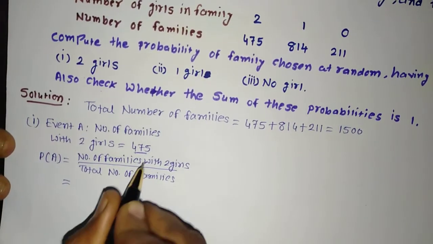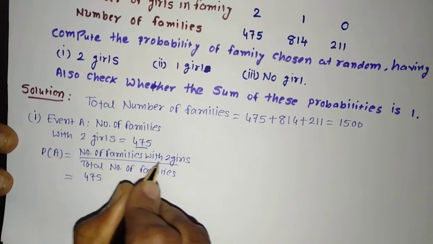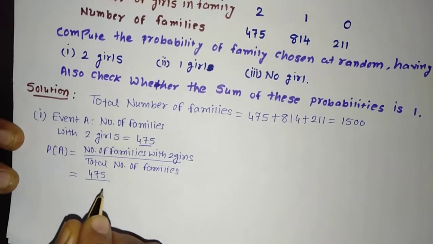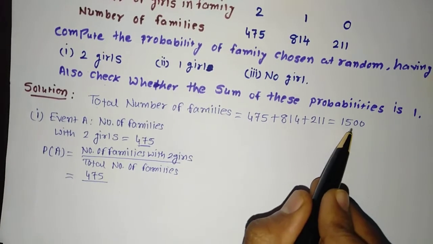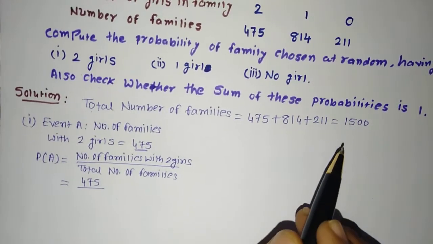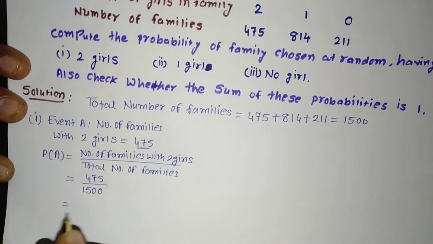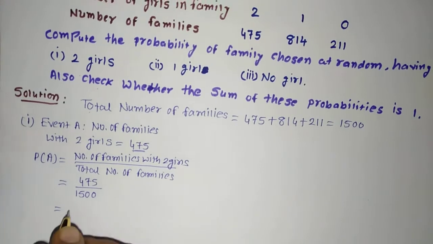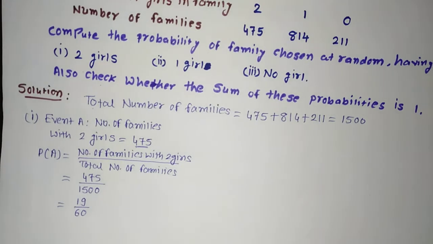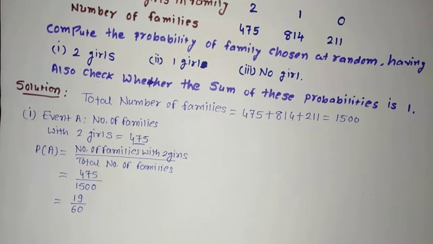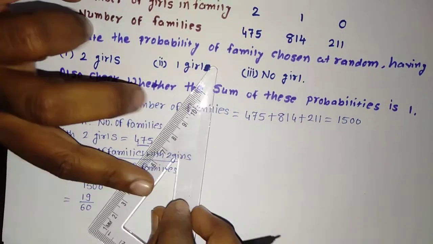Number of families with 2 girls is 475, so I will write it here in the numerator, divided by the total number of families. You can see the total number of families we have written here is 1500. If you simplify this, then after simplification you will get 19 upon 60. You know how to do the simplification, so I am not showing it here. You can do it simply and you will get the answer 19 upon 60. Now let us go for the second one.